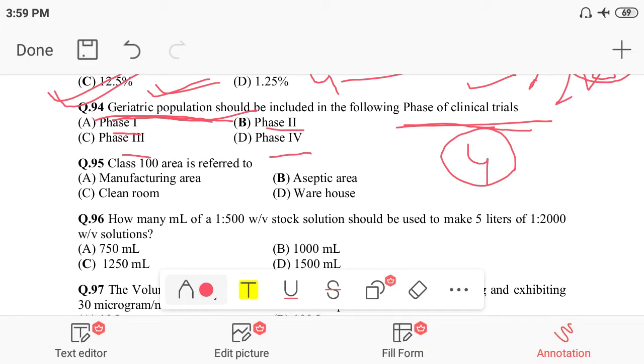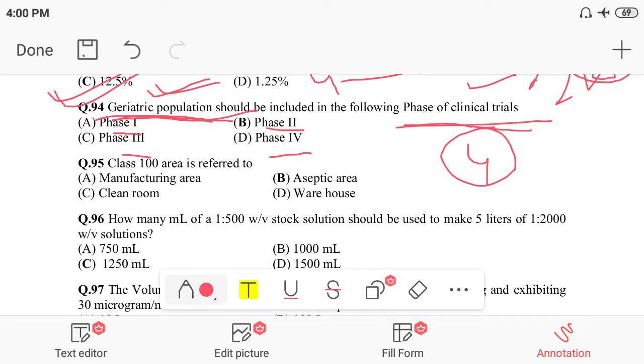So I think you understood the different phases. Clinical trial phase 1, what happens? Healthy young volunteers are used in clinical trial phase 1. Is it clear? In phase 2, healthy volunteers are taken, but maybe taking young persons, geriatric persons, and different ages of persons, children and geriatric, in phase 2.